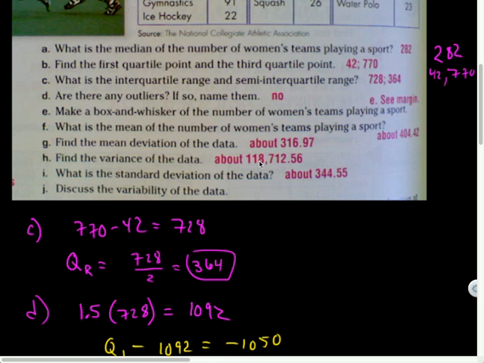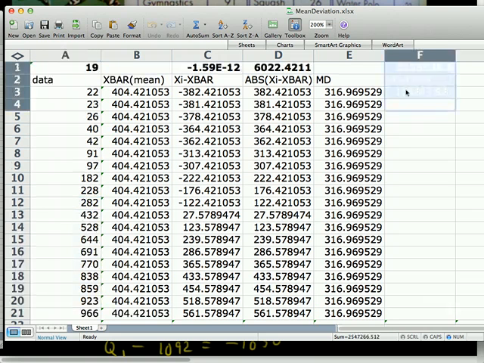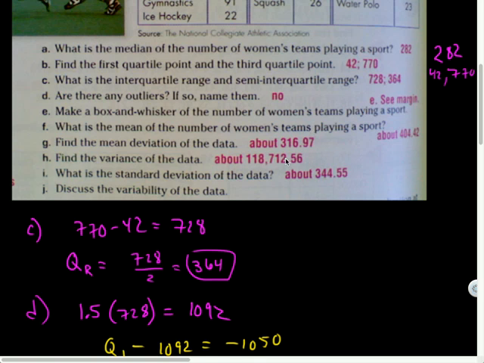Cha-ching. Find the mean deviation of the data. To find the mean deviation, I take each data point, subtract the mean, take the absolute value, add them up, and then divide by how many. Yes, okay. I was wondering why 19, but 19 is not the number of women's sports teams. It's the number of sports being played. So the mean deviation was 316.97 or so.